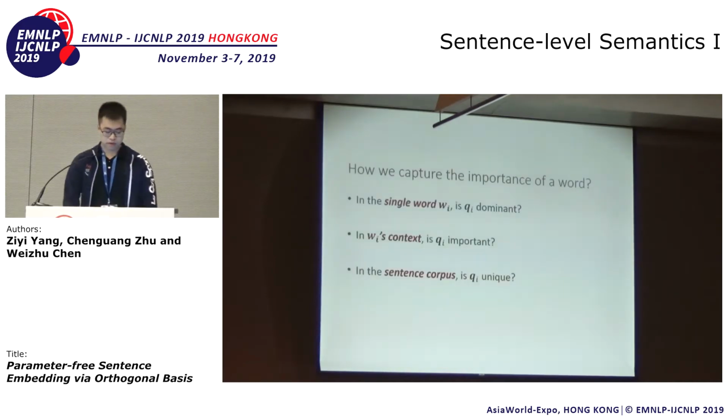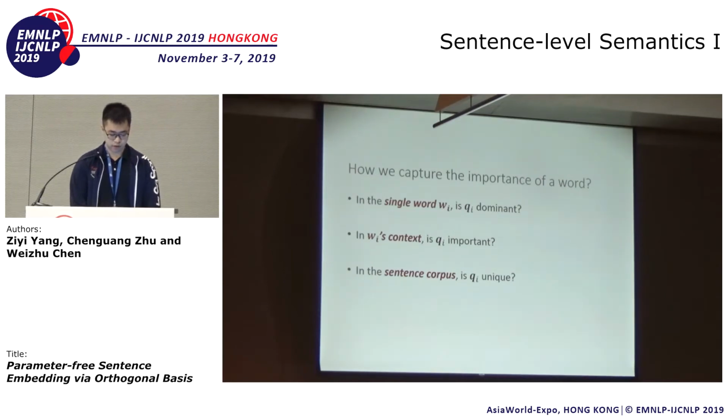Okay. After we compute the new semantic meaning QI of a word WI brings in, we want to measure the importance of a word from 3 levels. So in a single word level, does WI bring in enough novel information? Also, in WI's context, is the novel information brought in by WI important? And also at the corpus level, is QI unique enough to be expressive?